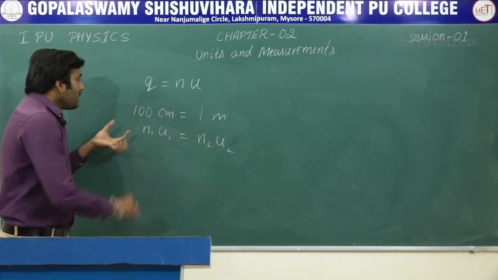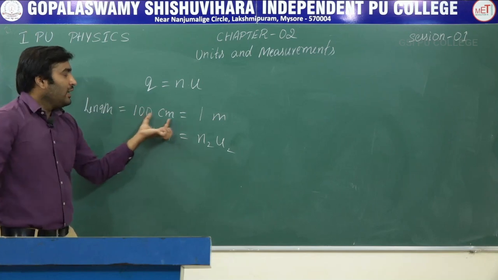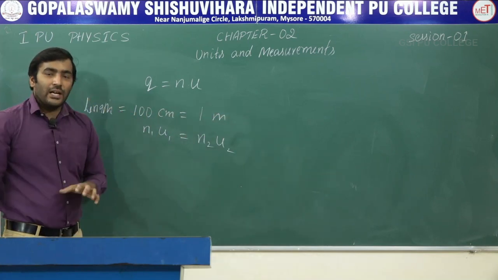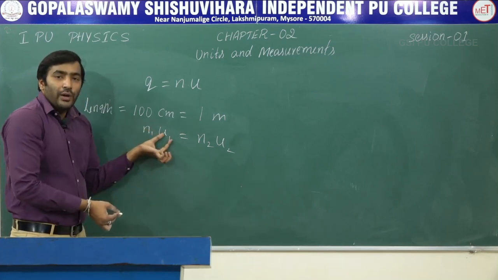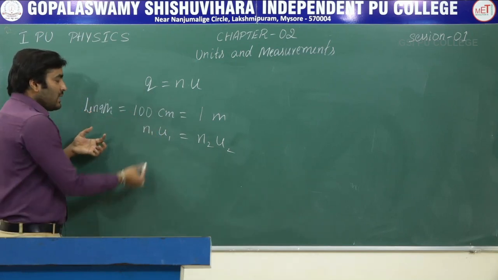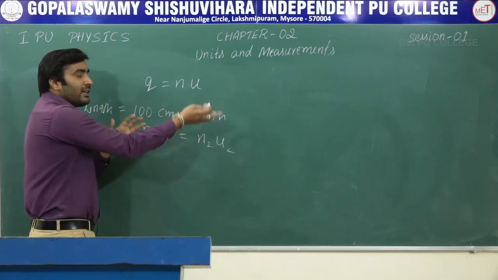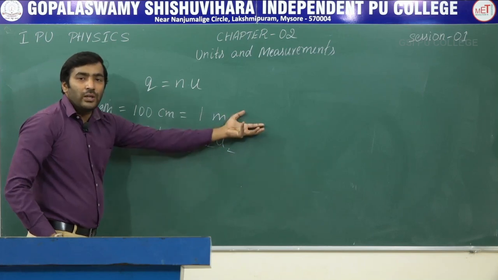So if you write the quantity length in different systems of units, the quantity length remains constant. The product of this number into unit remains constant for this particular quantity. See, N1 U1 is equal to N2 U2. If you write that in another system of units, then that becomes N3 U3.